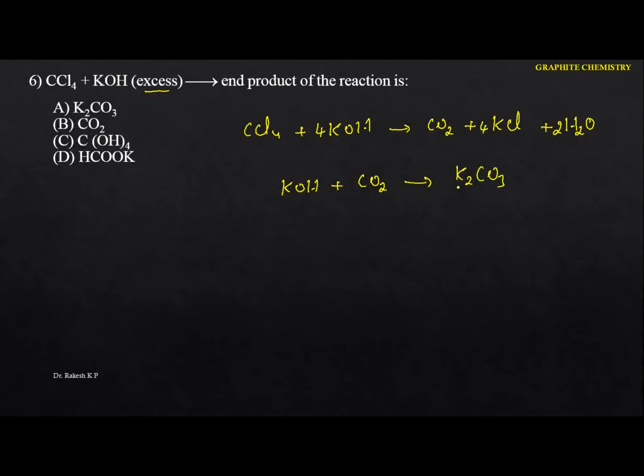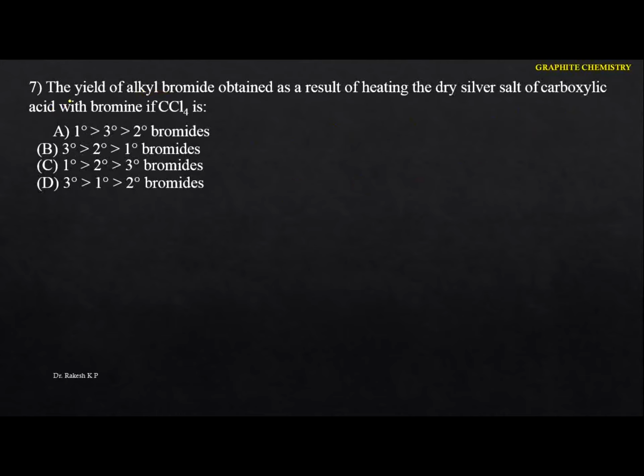Okay, so that means the end product of the particular reaction that you are going to get is potassium carbonate. Hence in this case the option is A. Okay, next one. The yield of the alkyl bromide obtained as a result of heating the dry silver salt of carboxylic acid with bromine in carbon tetrachloride.